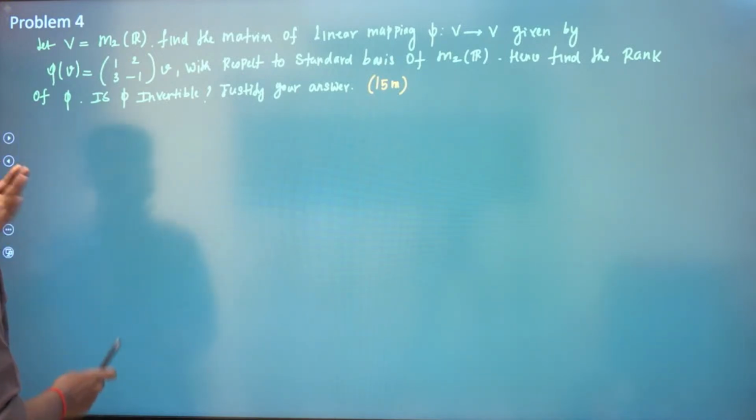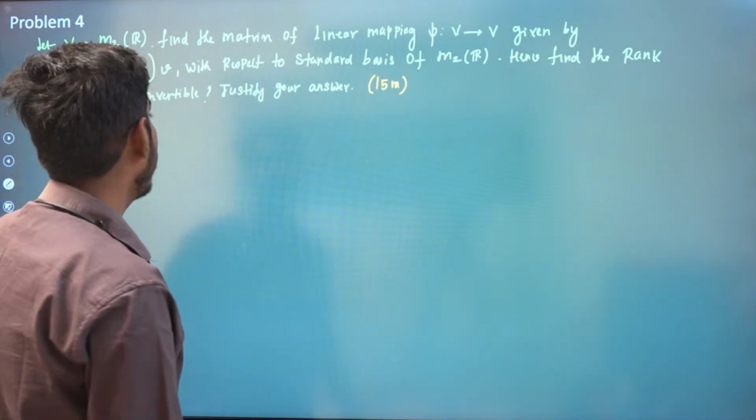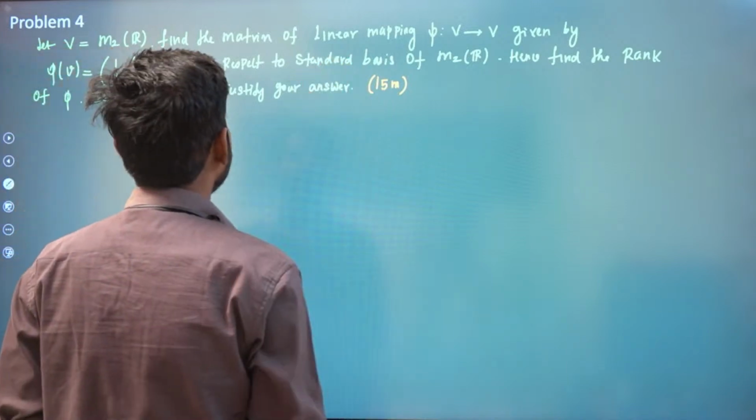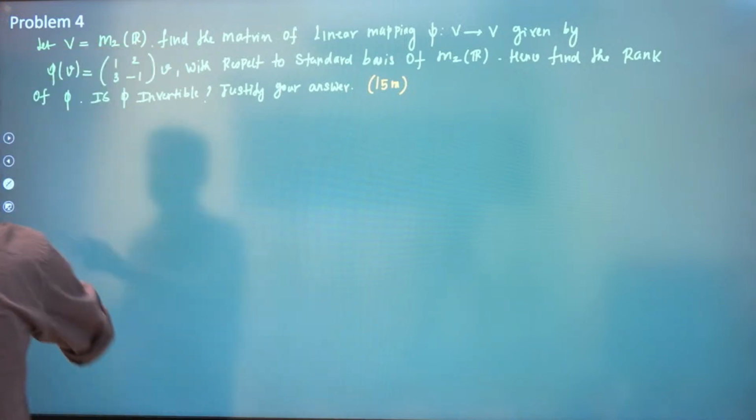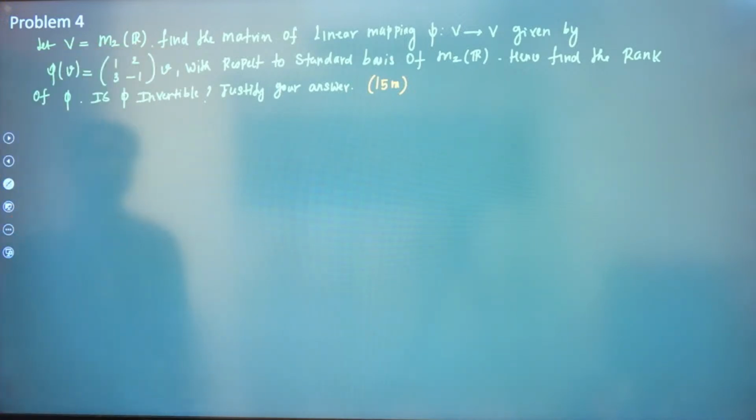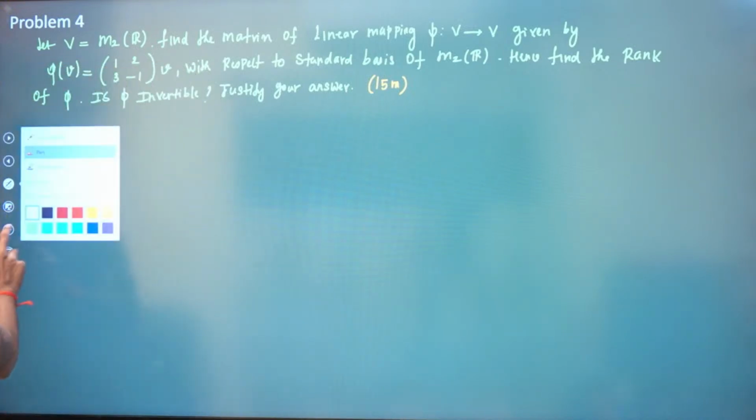Okay, 7, 12. Yes. So let V is equal to M2 of R. So we have a 2 by 2 matrix over R. Find the matrix of linear mapping phi from V to V given by phi of V is equal to 1, 2, 3 minus 1 into V with respect to the standard basis of M2 of R. And find the rank of V. Is phi invertible? Justify your answer.